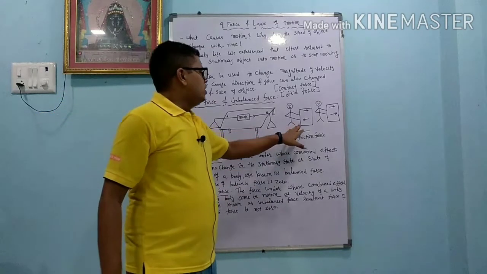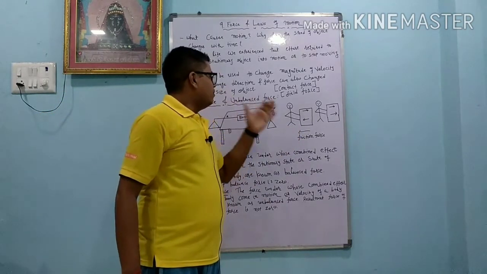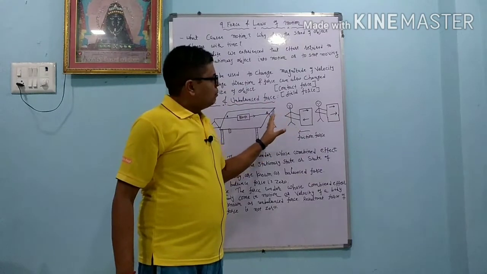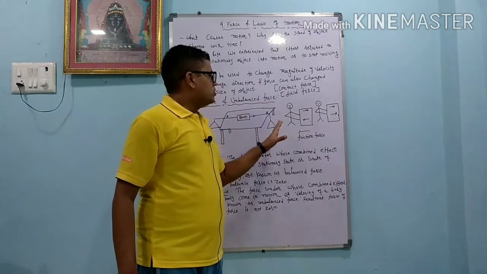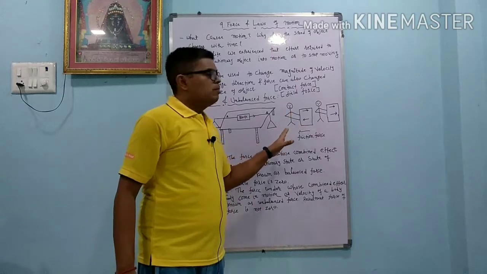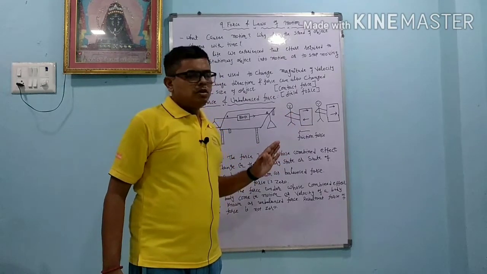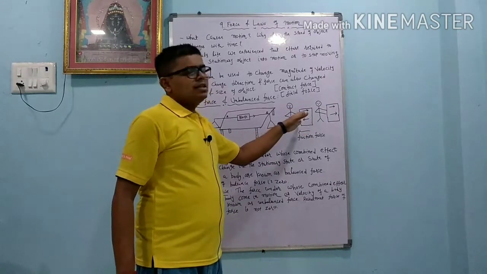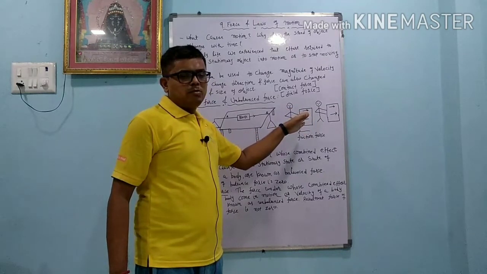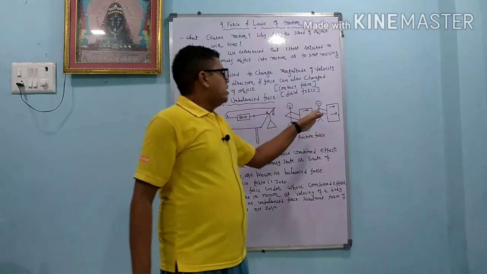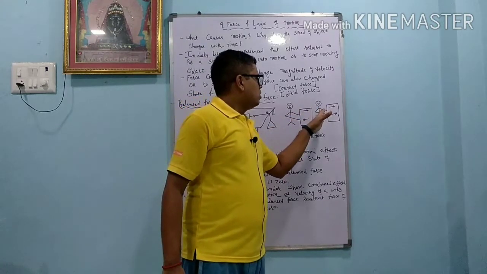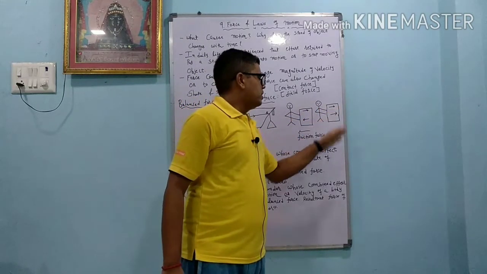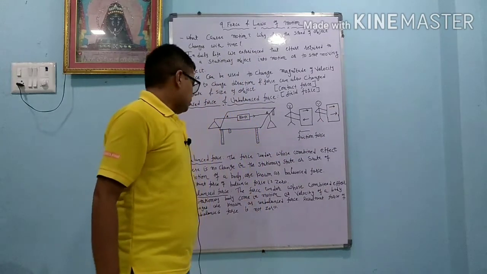We do the same activity here. We have one heavy block and we want to push the block. Initially we apply a force and the block does not come into motion, which means the friction force is more. So in this condition we can say that balanced force acts on the block. In the second condition, we apply more force and the block comes into motion, so it is an example of what? Unbalanced force.